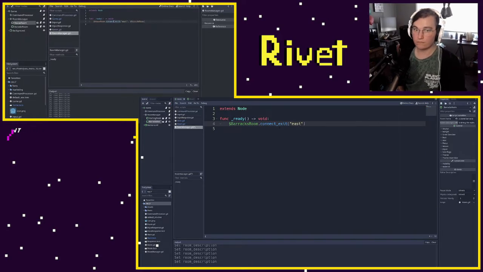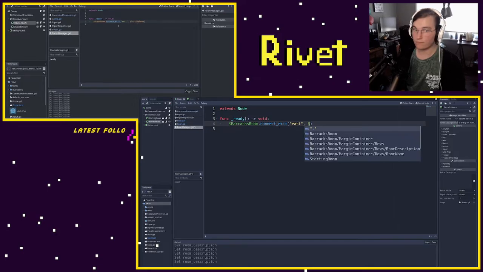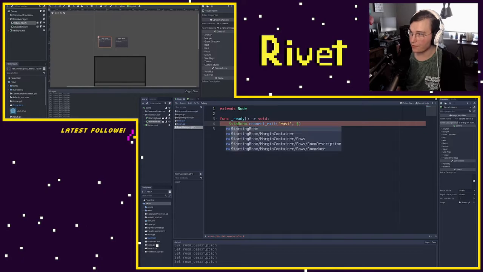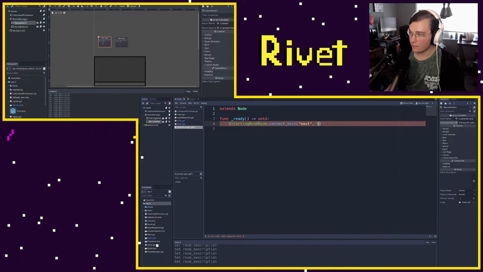Now remember, because connect exit is currently connecting both ways, we don't have to say outside room connect exit west house room. It'll happen automatically. Actually, in order to remember, I like to start working outside in or inside out. So I start with our house room and connect all the rooms there, and then if I go to our next room, I only connect the further connections from there. I don't connect back, and you just kind of work your way inside out.